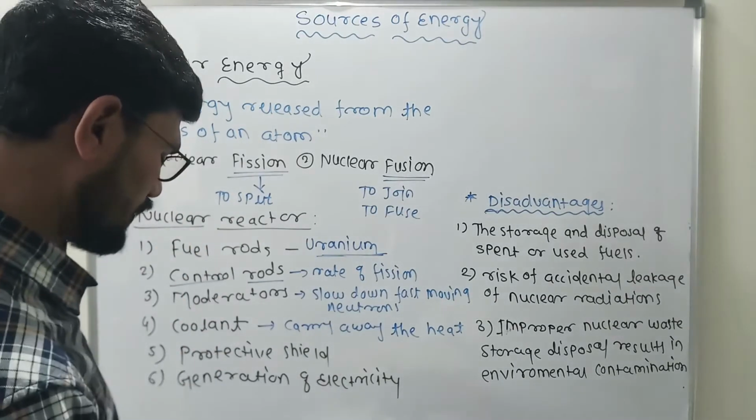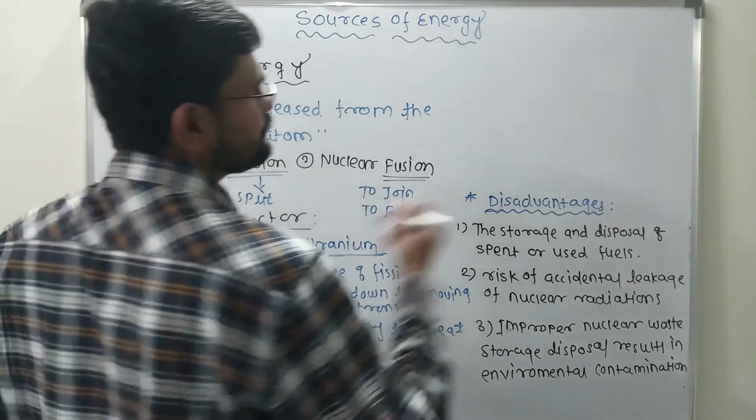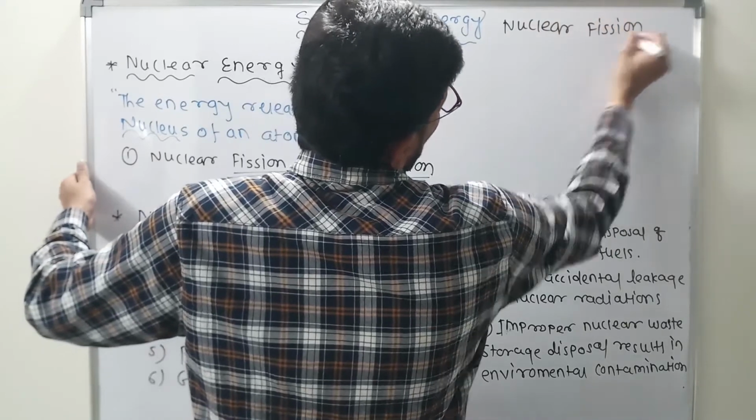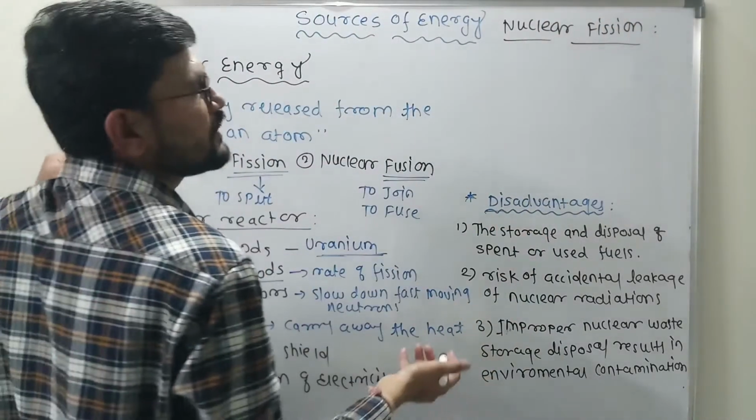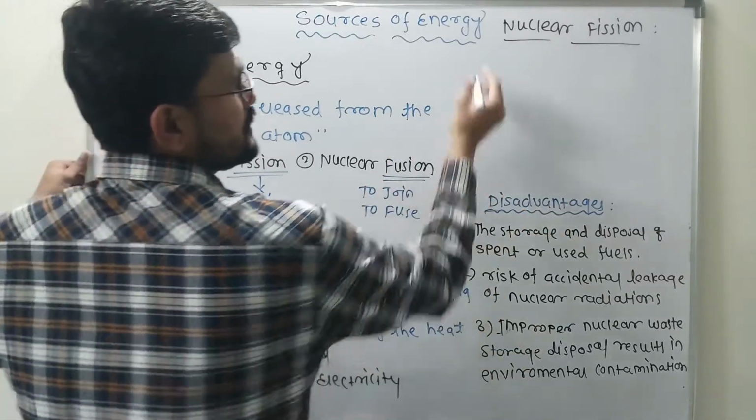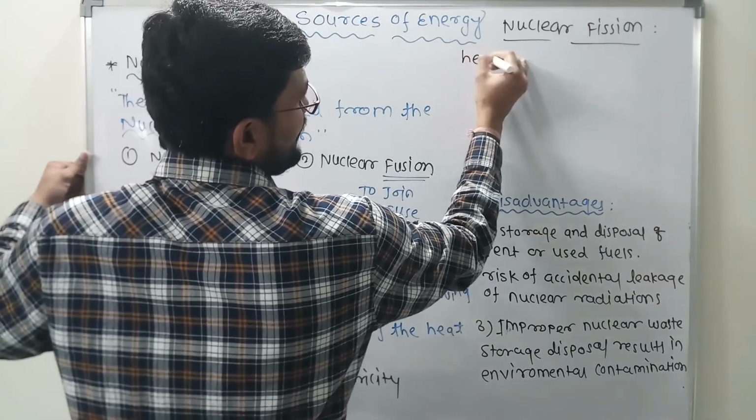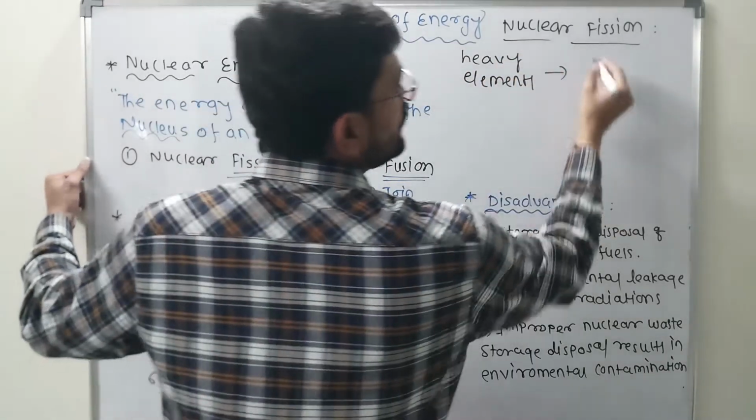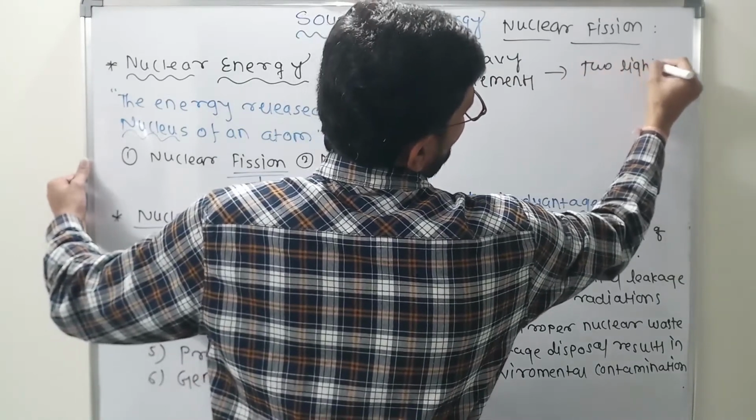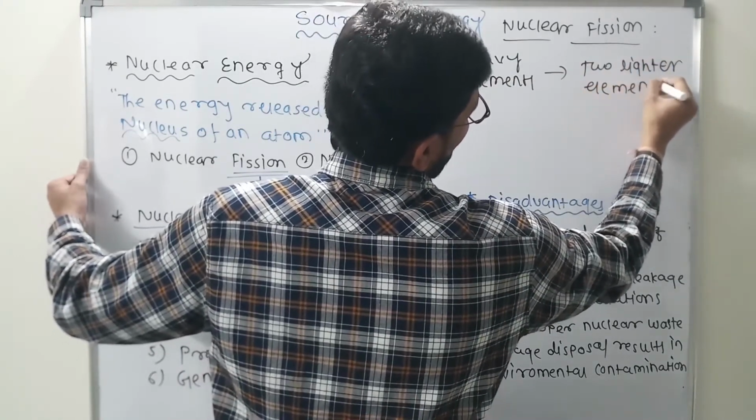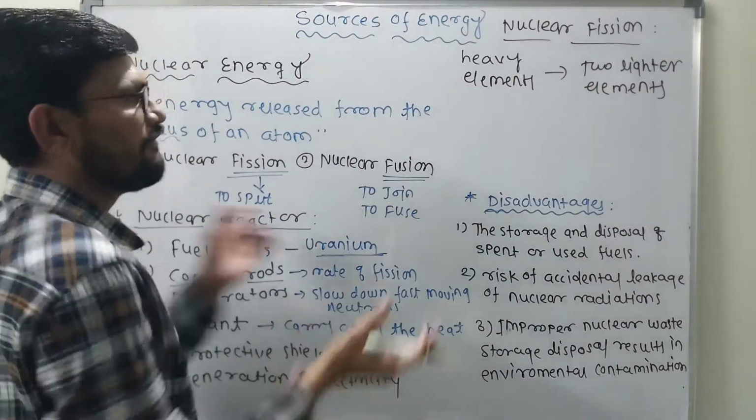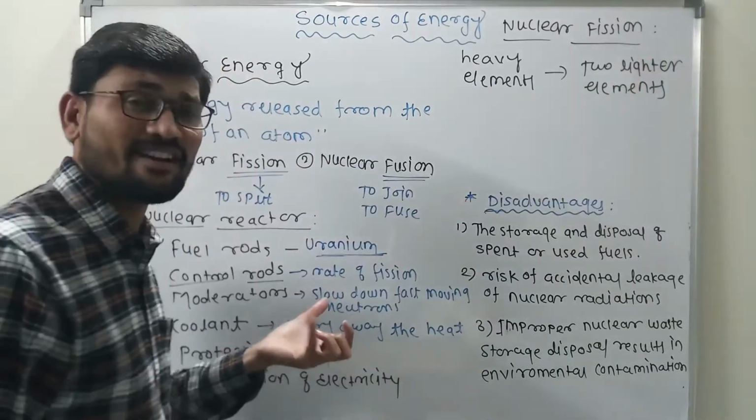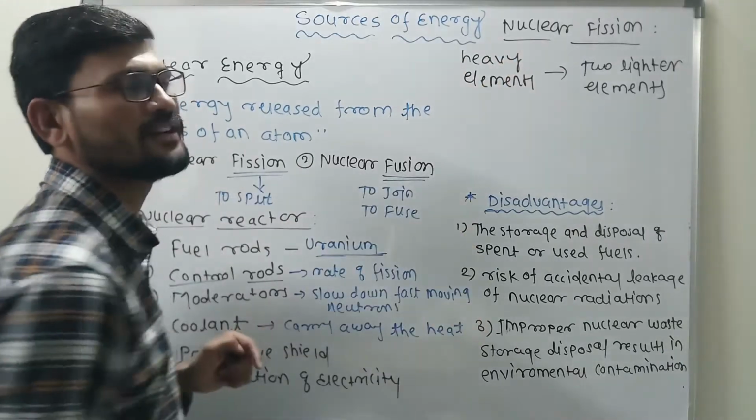Now let us focus on the concept of nuclear fission. Correct? What exactly does nuclear fission mean? What I told you earlier, in case of nuclear fission, two heavy elements get converted into two lighter elements. This is the process that takes place in nuclear fission. There is one heavy element like uranium, and from that uranium, two lighter elements are generated, and that process is called nuclear fission.